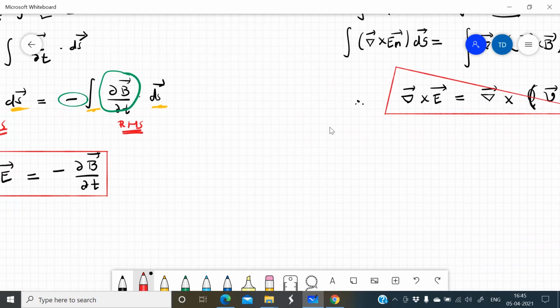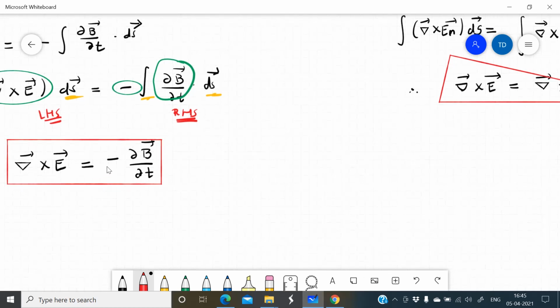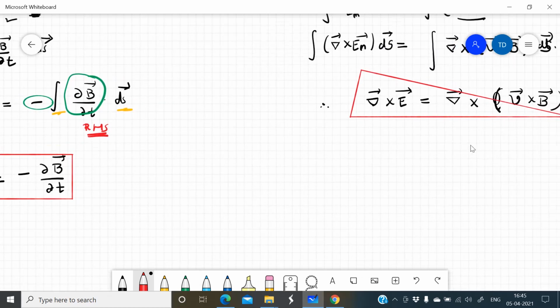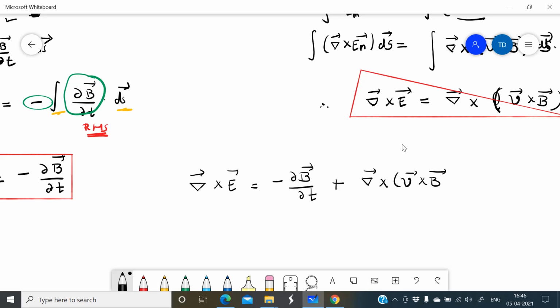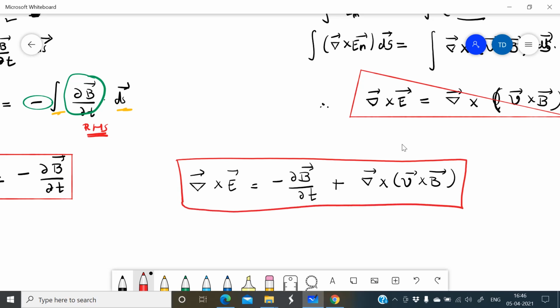I will combine these two equations. Del cross E is equals to minus del B by del t, and del cross E is equals to del cross V cross B. If we combine these two equations, the final equation is del cross E is equals to minus del B by del t plus del cross V cross B. This is called Faraday's law. So this is my third case. In the third case, it indicates both the magnetic field as well as the loop are time varying.